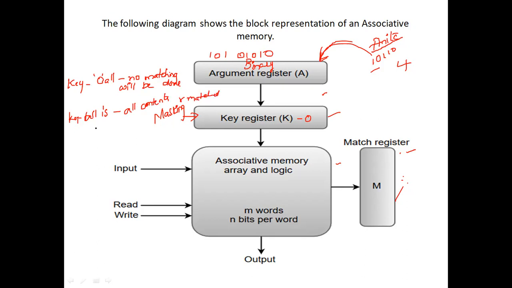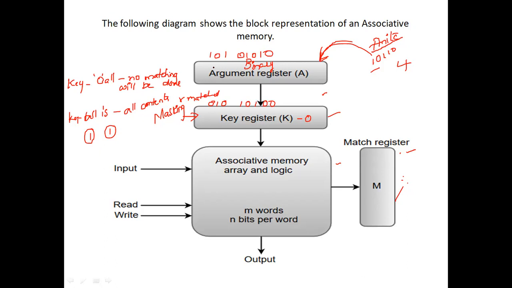If the key register is having only two ones, wherever the one is there, that place only is going to be matched. Suppose for example, take the information here, 1010100. Now the key register is 01010100. The key register is this one.